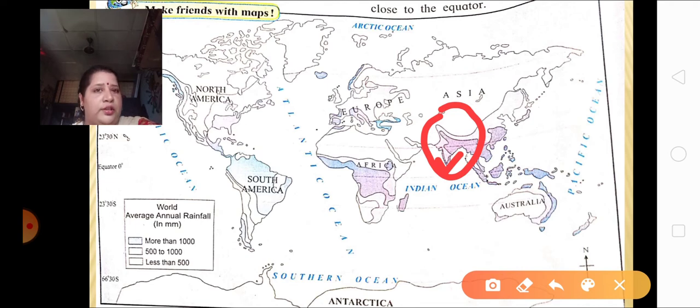Because this region is the Maharashtra plateau. We have learned about it. Correct? The Maharashtra plateau is a rain shadow region. So only here you can see the central peninsula India is having low rainfall. Understood children why here low rainfall is there? Because it is a rain shadow region.